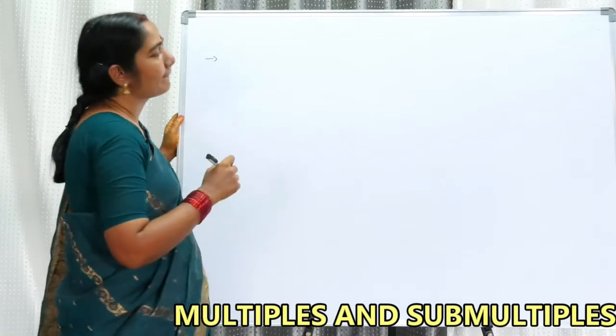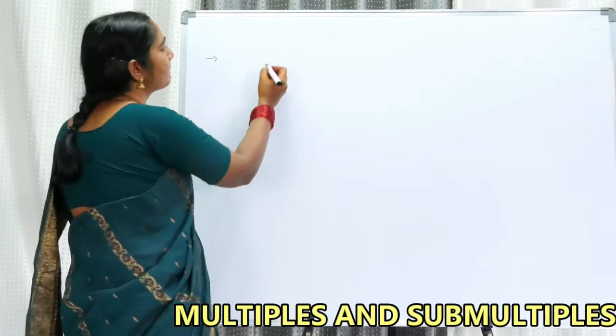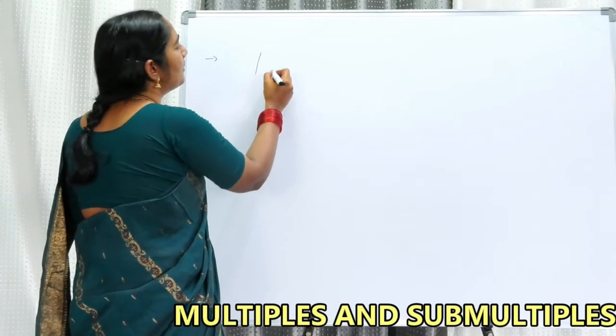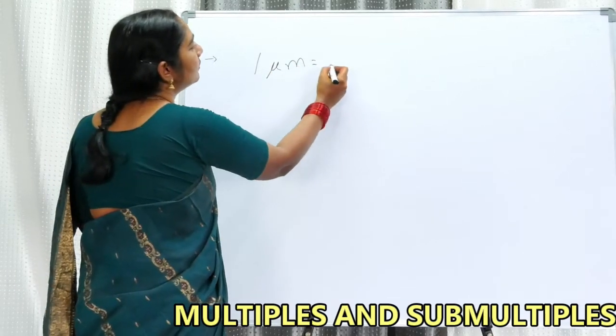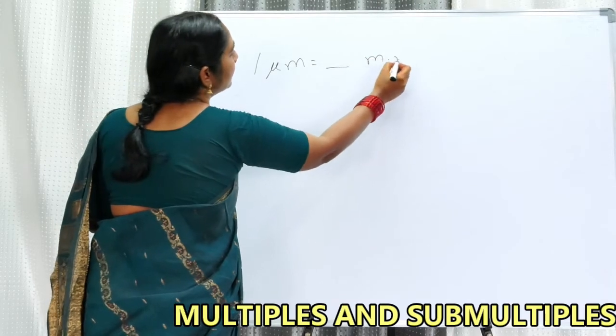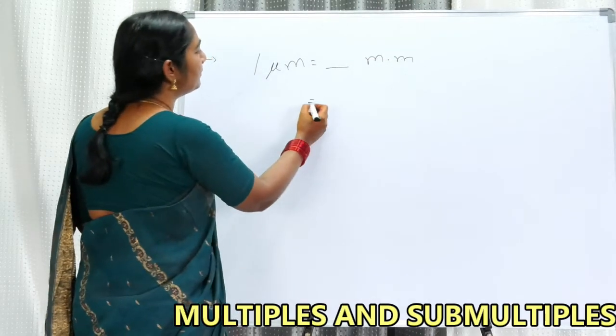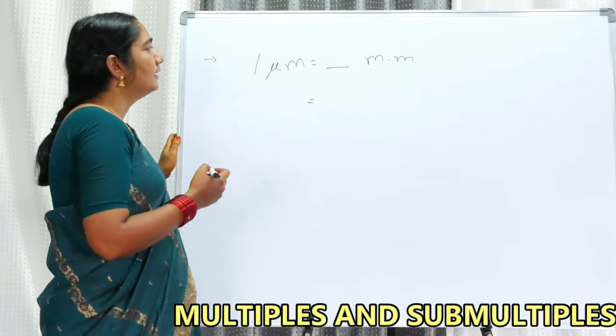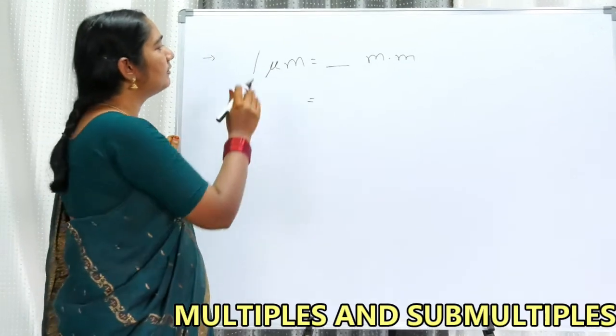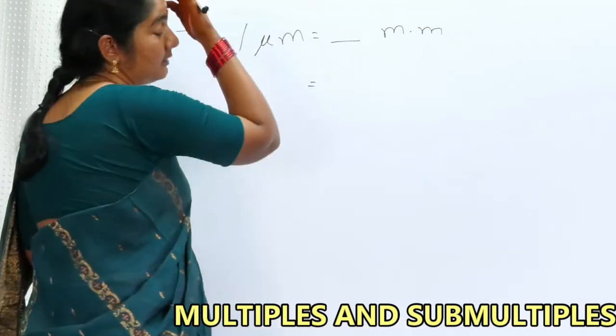Madam, please. 1 micrometer is equal to dash millimeter. Now, madam has given me a task that I must now convert micrometer into millimeter.